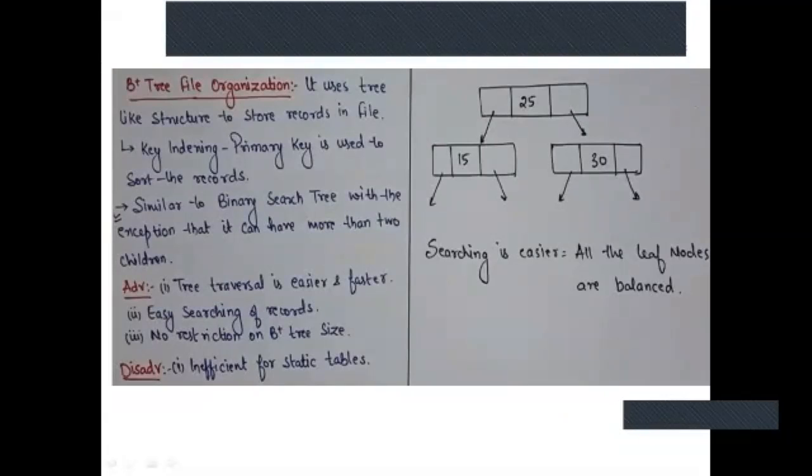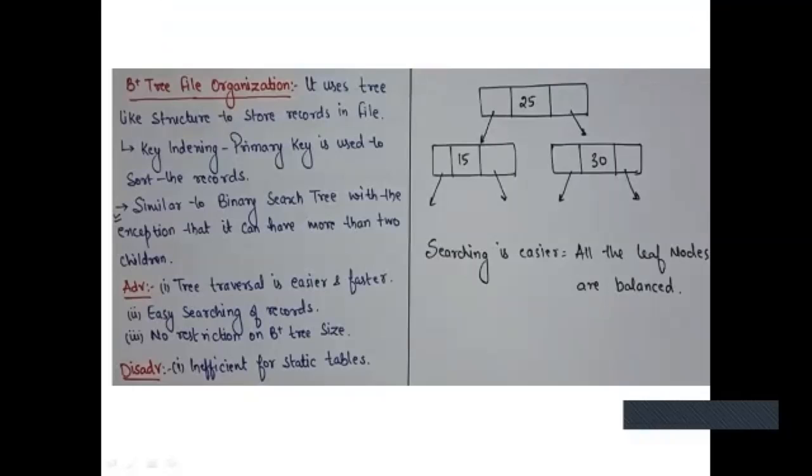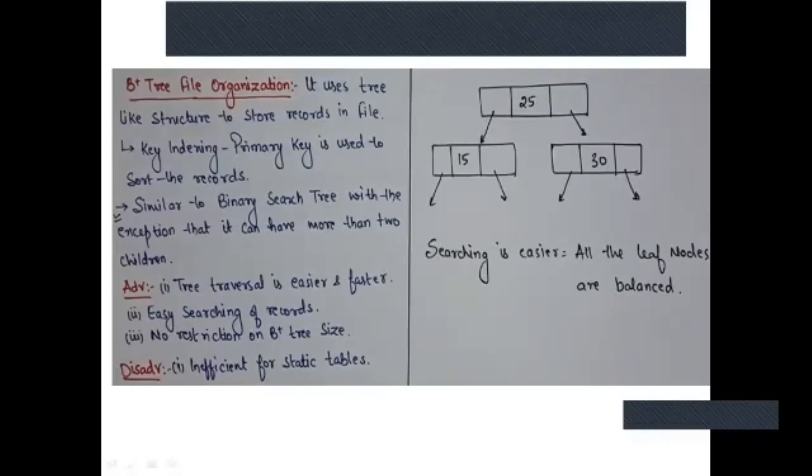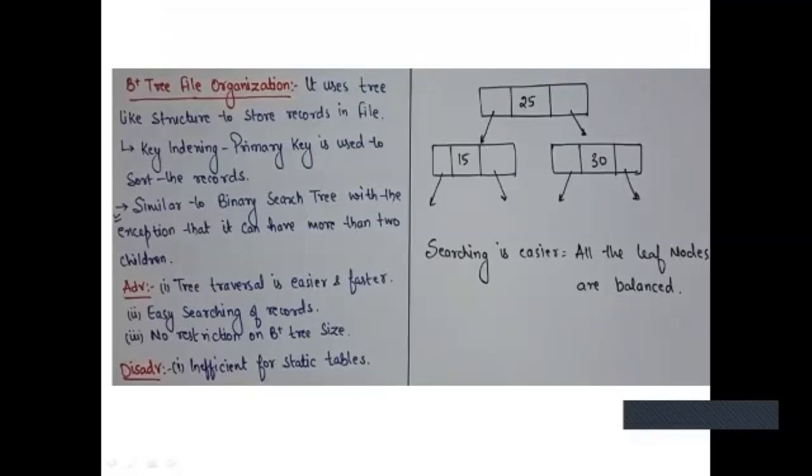Okay, so here what happens? Suppose they give you a question. Mostly they might ask you the difference between extendable hashing, linear hashing, or they'll ask with respect to ISAM, or with respect to B+ tree. Or they'll ask about the different types of file organizations or comparisons between them. Suppose they give an order M or N equal to 4, along with some values to insert in a particular B tree.